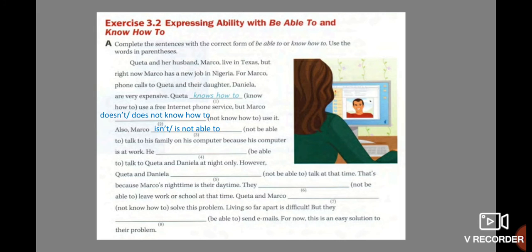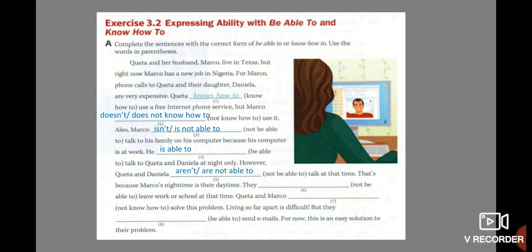Also, Marco isn't able to talk to his family on his computer because his computer is at work. Or maybe, Marco is not able to, the contracted or not contracted form. He is able to talk to Keta and Daniela at night only.